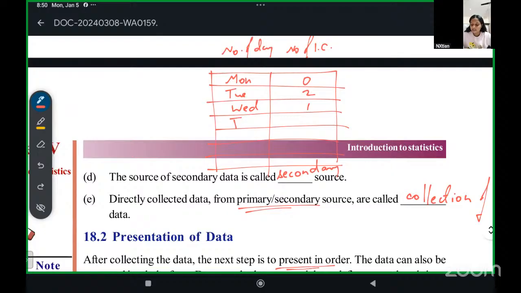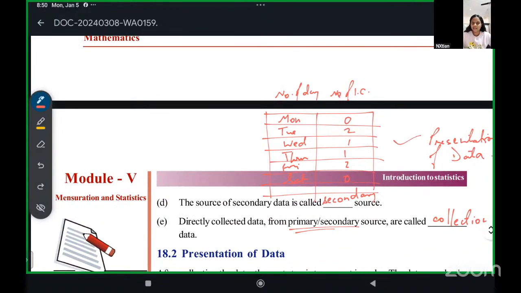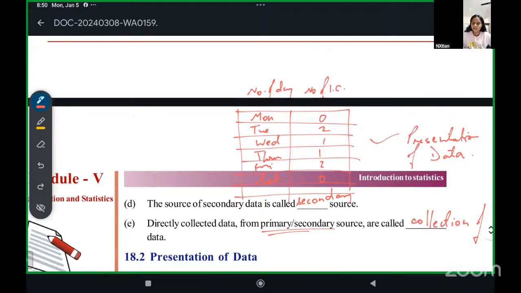Thursday, 1 ice cream. Friday, 2 ice creams. Saturday, no ice cream. Like that you write. So this is what? This is presentation of data. I'm presenting how many ice creams I ate in table form. That's what I am presenting.